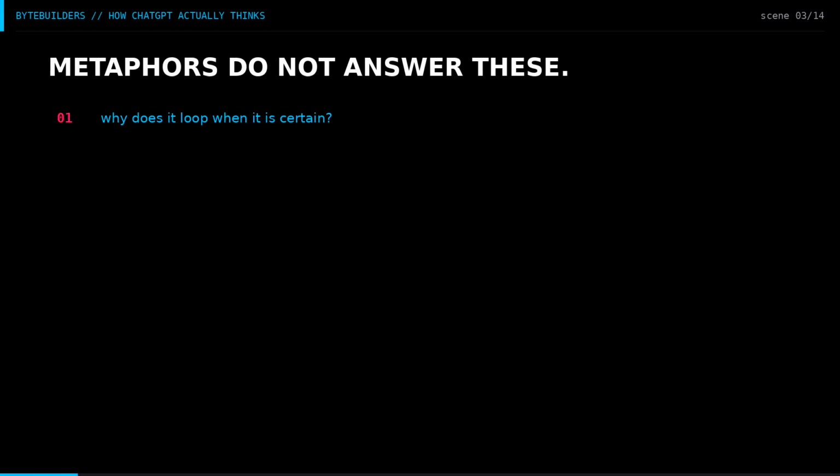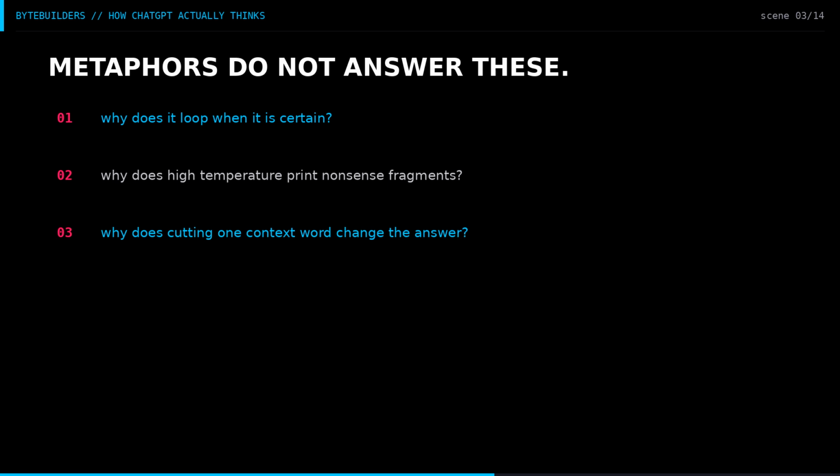Ask how ChatGPT works and you get metaphors. Autocomplete on steroids. A parrot. But the real questions are sharp. Why does it loop when certain? Why does high temperature produce nonsense fragments? Why does cutting one context word change the answer? None visible from the API. So we built the machine in miniature and ran it.